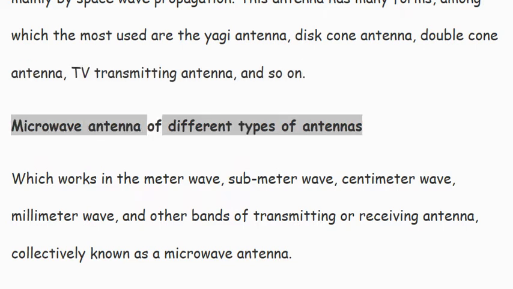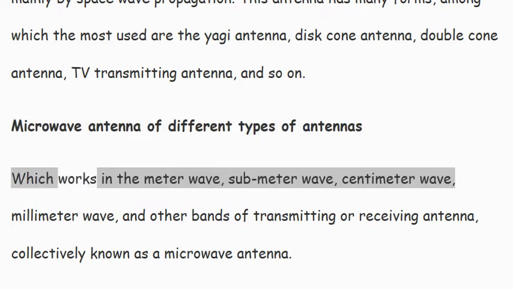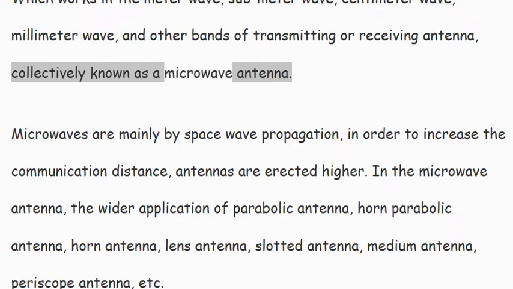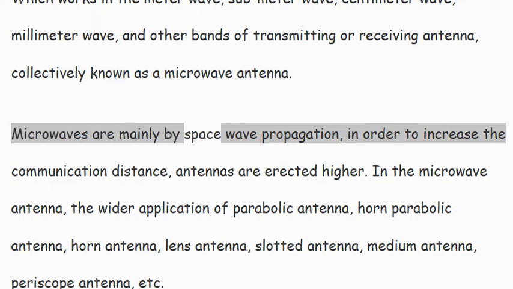Microwave antenna: of different types of antennas, those which work in the meter wave, submeter wave, centimeter wave, millimeter wave, and other bands, transmitting or receiving antenna, are collectively known as microwave antenna. Microwaves are mainly propagated by space wave.